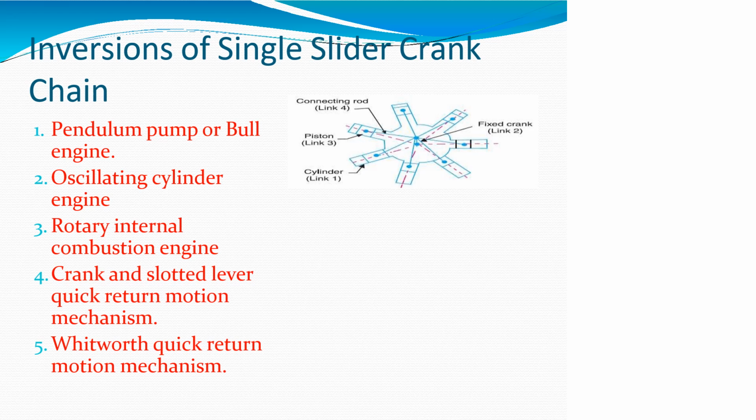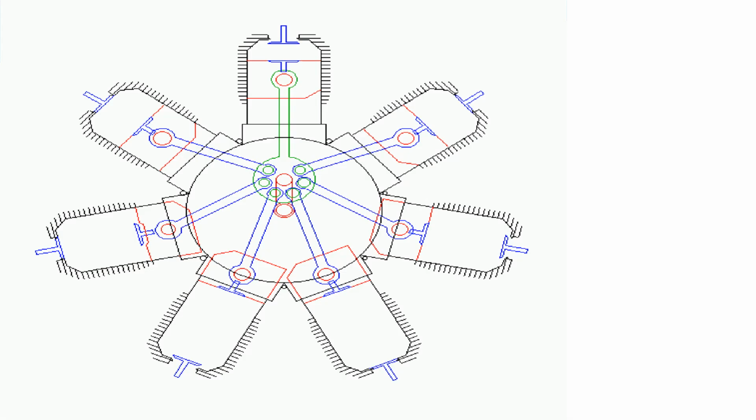These are the inversions of the single slider mechanism. We find them in the pendulum pump and accelerating cylinder, rotary internal combustion engine, crank and slotted lever quick return mechanism, and Whitworth quick return mechanism. This is a rotary engine, an application of the single slider mechanism inversions.